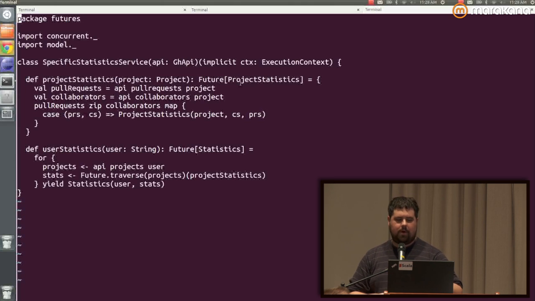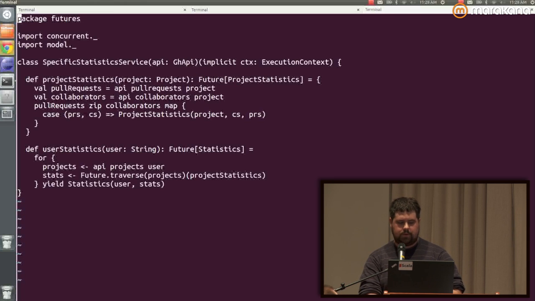So we grab all our pull requests, and pull request returns a future of a sequence of pull requests. We grab all our collaborators. The collaborators are people who have commit rights on the project. We have to grab it in a separate API call. It's a completely different API call on GitHub. That returns a future sequence of collaborators.